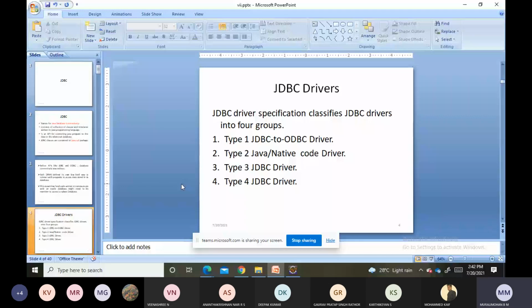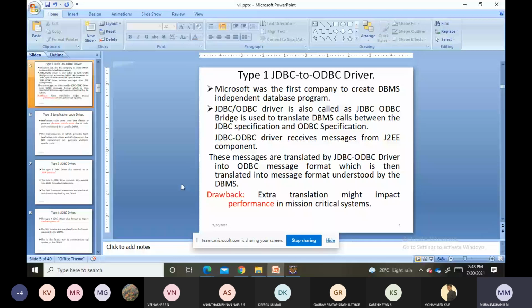The first one is the type 1 JDBC to ODBC driver. It was first introduced by Microsoft, and it was the first company to create a DBMS independent database program. Kindly observe it very clearly: it says database independent.